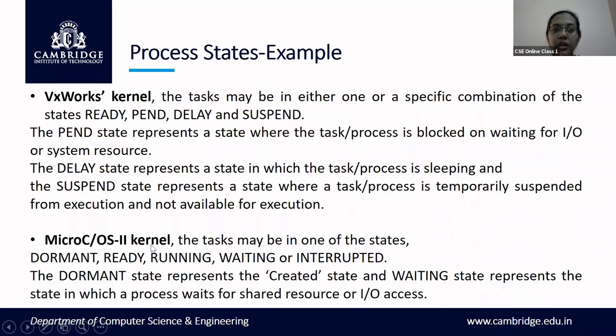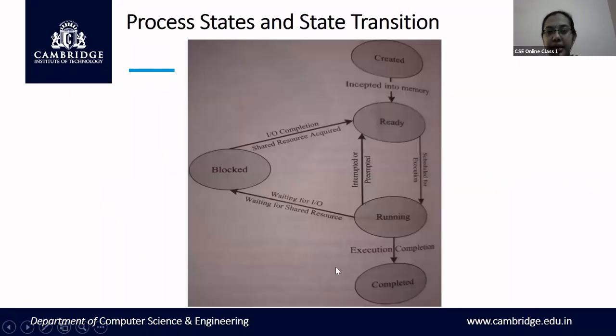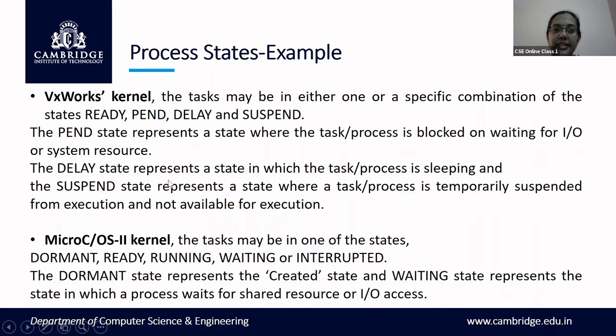So these are two kernels of two different real-time operating systems that are used in embedded system applications. Just as you have the 5 different states of a process, that is created, ready, running, blocked and completed, you have different states even in this kernel, but the names of these states are different. The VxWorks kernel has one or more combinations of the states. Those 5 states are present individually, or some of them are combined into a single state, and there are 4 different states in the VxWorks kernel operating system.